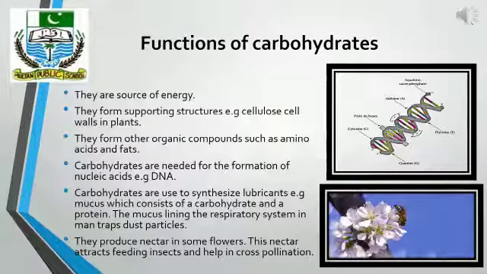Now we will discuss the functions of carbohydrates. As I have told you earlier, carbohydrates are energy-giving substances. So they are a source of energy. They also form other supporting structures. For example, cell walls in plants are made up of cellulose, which is a carbohydrate.